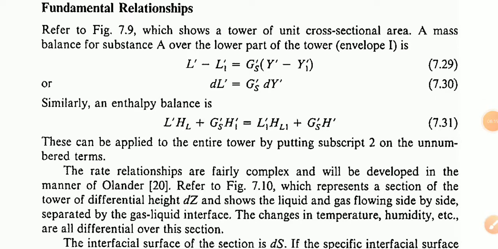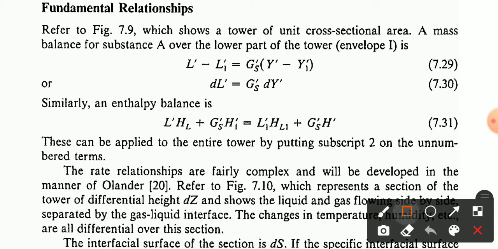For the lower part of the tower and an envelope, the balance is L' minus L1 equals G'S (Y' minus Y1'). Now dL' equals G'S dY'. Similarly, an enthalpy balance is L' HL plus G'S H1' equals L' HL1 plus G'S H. This can be applied to the entire tower by putting subscript 2 on the unnumbered terms. First of all, write down this equation in your notebook.